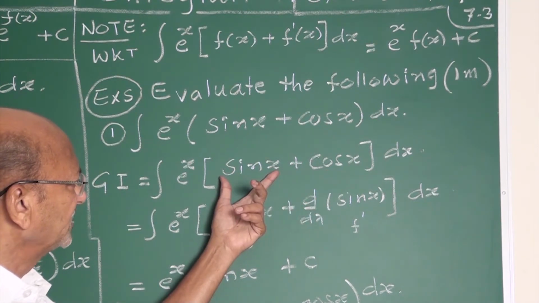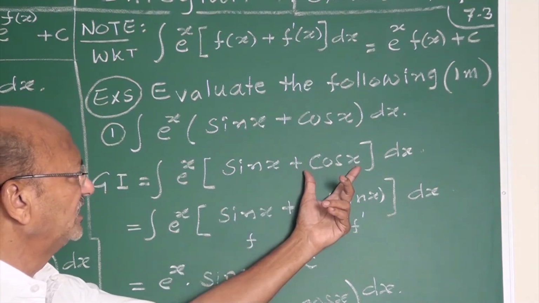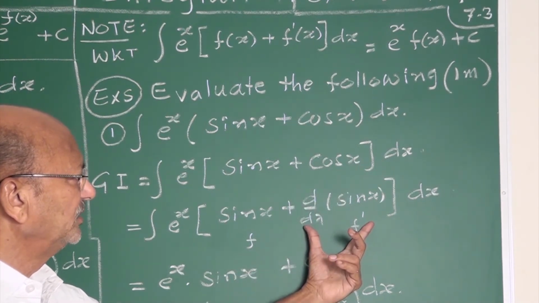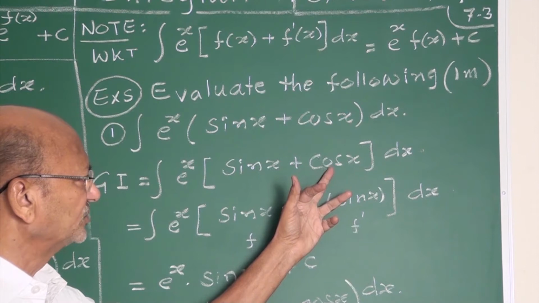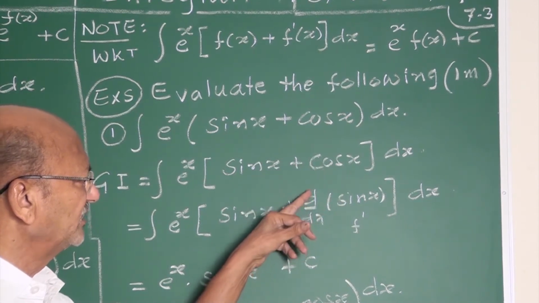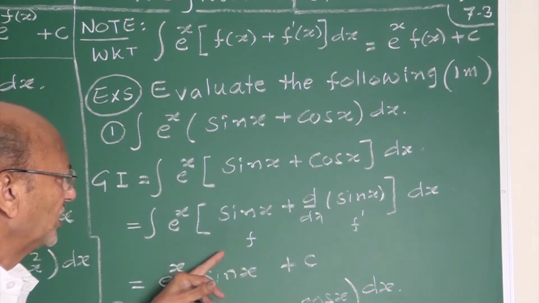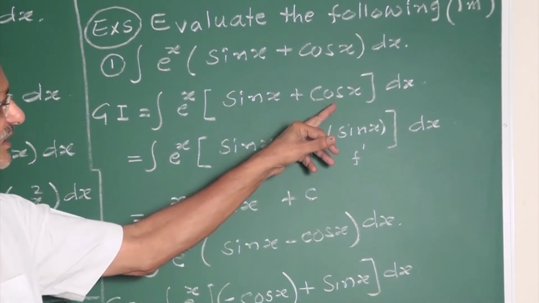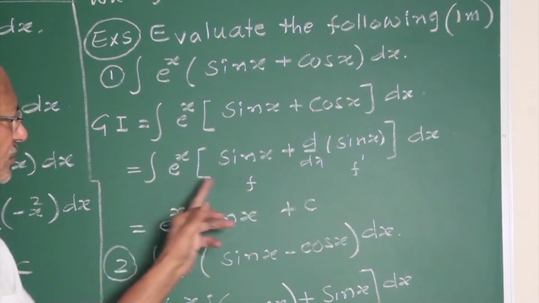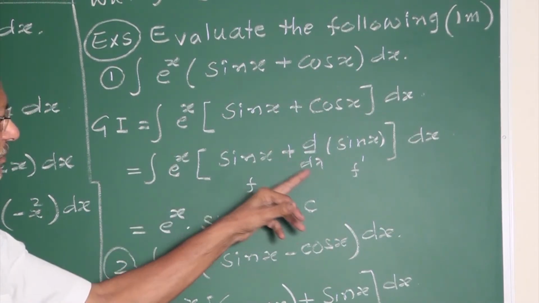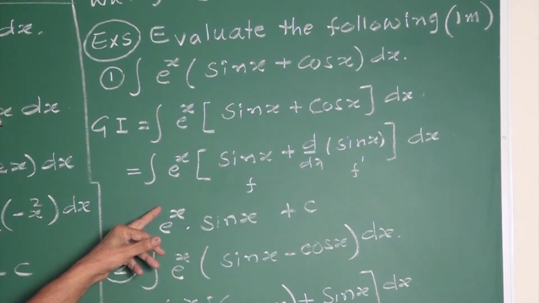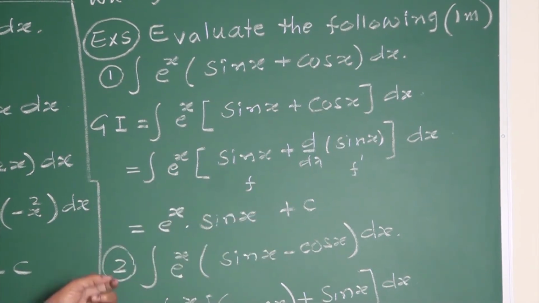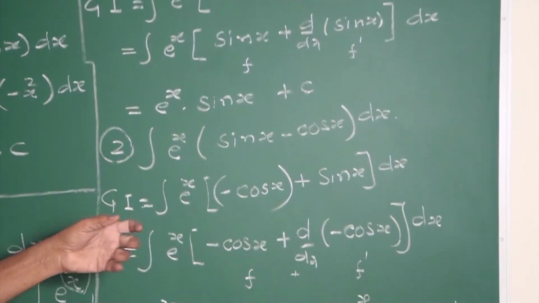So if you take this as f, automatically this becomes f dash. That f dash is written like this: d by dx of sin x is cos x. This cos x I have written as d by dx of sin x. So now it is e to the power x, and if it is f, it must be f dash. So the integral of e to the power x, f plus f dash, is e to the power x into fx, that is sin x, plus c.